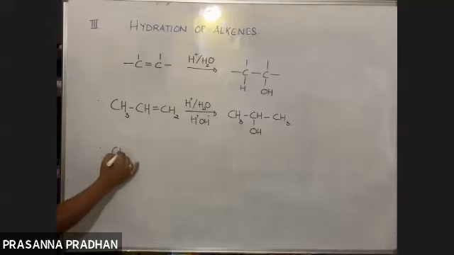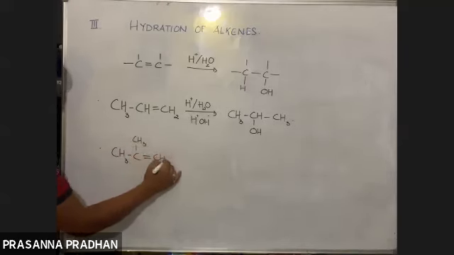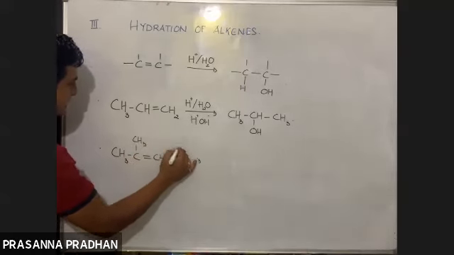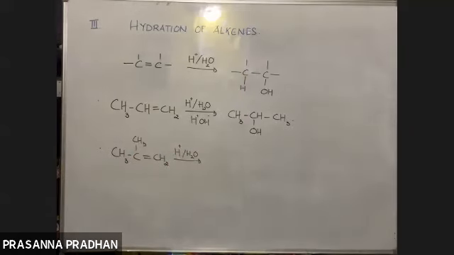So acid catalyzed hydration of alkenes gives us an alcohol like this, and the addition is governed by Markovnikov's rule. So again, let us do this. 2-methylpropene. So what is the positive part? H. What is the negative part? OH. The positive part will add here, to the carbon containing the greater number of hydrogen. The negative part will add here.